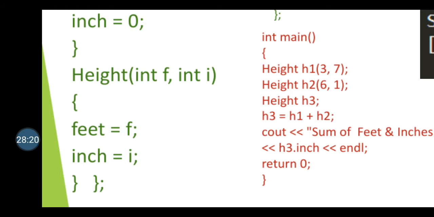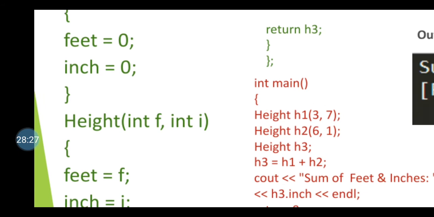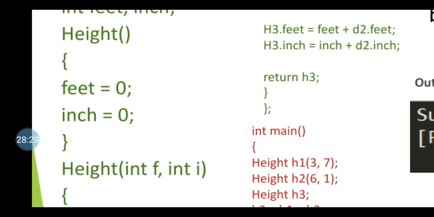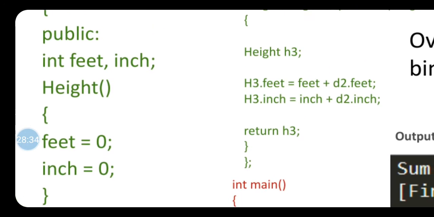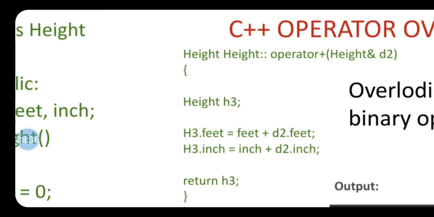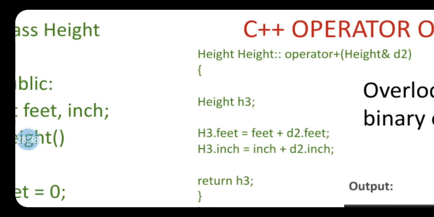Now, I already explained this. H3 is equal to H1 plus H2. Here I am using plus sign, so automatically my operator plus function gets called. It will copy the value of H2 object into D2 through this parenthesis bracket, and the values of H1 object are automatically considered in feet and inch, correct, in these two calculation equations.